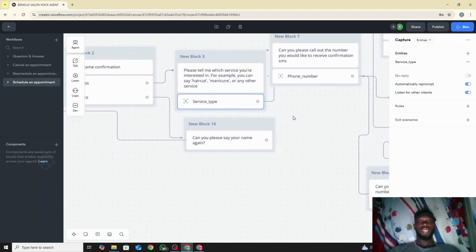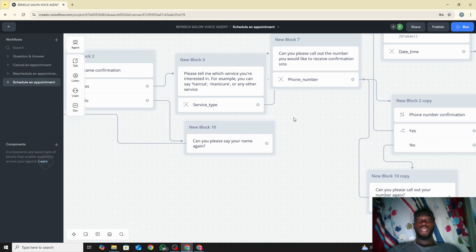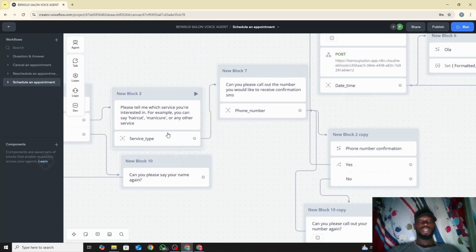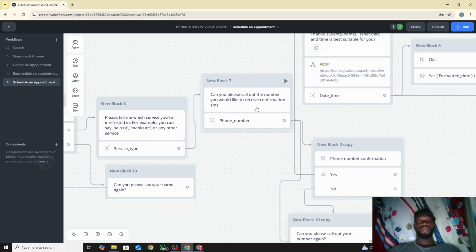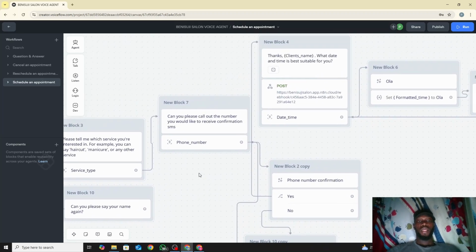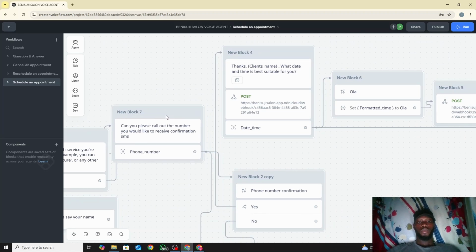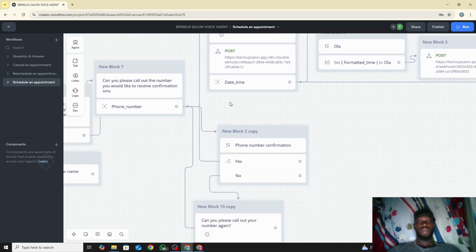So from there we go to the next step. After the person says the service type he wants, we say the variable service type, and then we say, "Please can you call out the number you would like to receive confirmation of an SMS from." We say the phone number, and then it goes to the next thing, which is phone number confirmation.